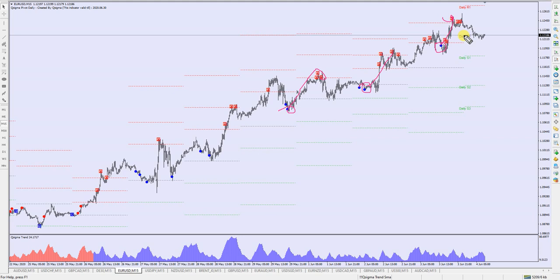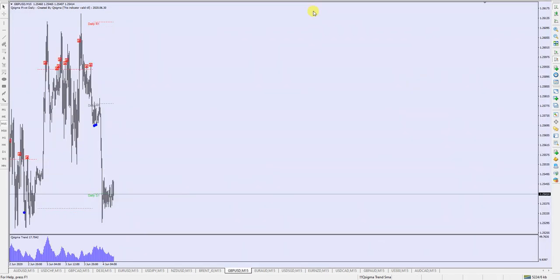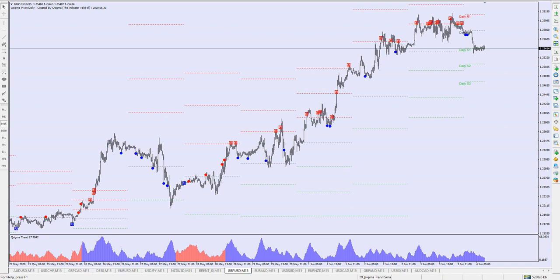Today in the Asian session, as we see late in the day, we still do not have any prediction from the Euro USD pair. The next pair is GBP USD. As always, we love this pair because it's moving very fast. This is the first time it changed the phase.